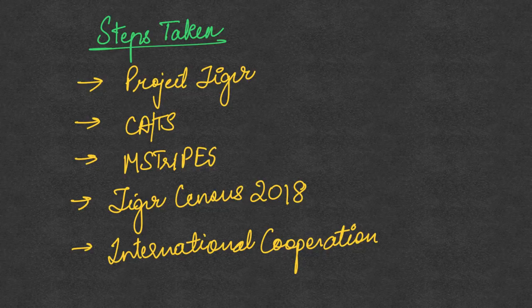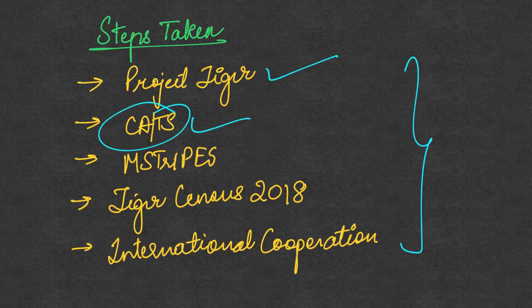So why is it important to at least have a basic glimpse of the steps taken? If a question comes on tiger conservation or protection, and you have to write some of the steps that have been taken by the government, most of the time the most easily remembered thing is Project Tiger. Apart from that, we hardly remember any other points for tiger conservation, but several steps have been taken, so it's important to have an eye on each of these so that you can remember it at the right time. So first, as we all know, is Project Tiger, which was launched in 1973.